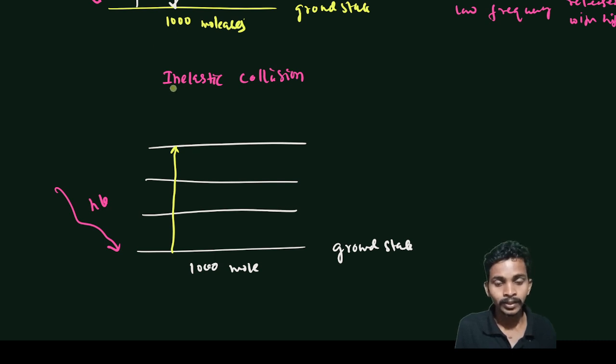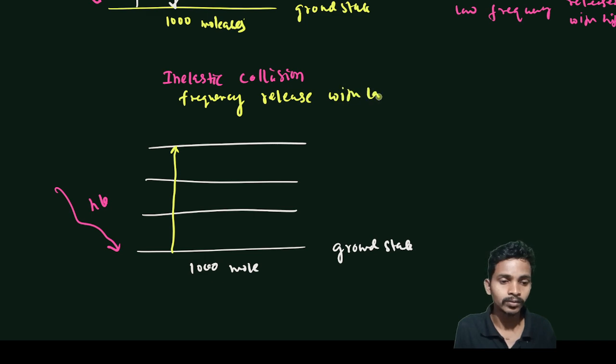So in inelastic collisions, let's say energy is released with low frequency. After gaining h nu, this molecule is excited to this energy level, and it releases to this level.